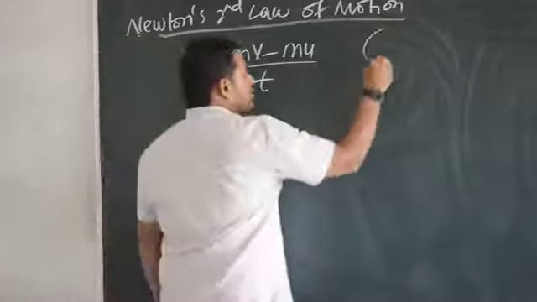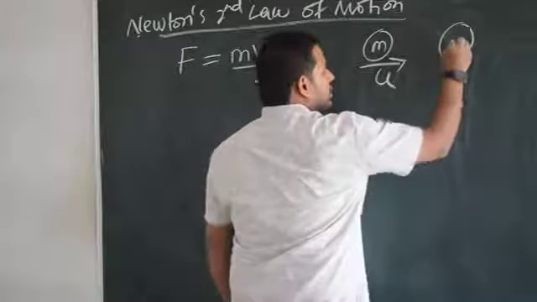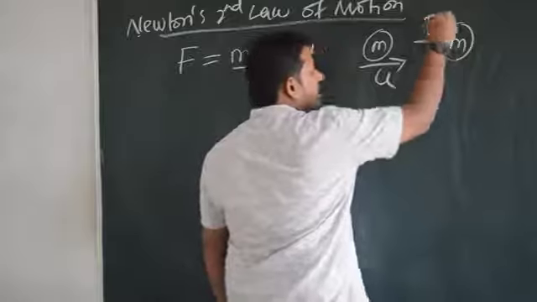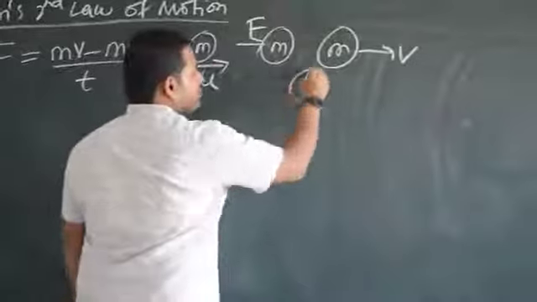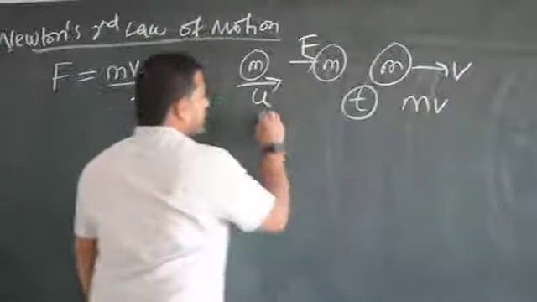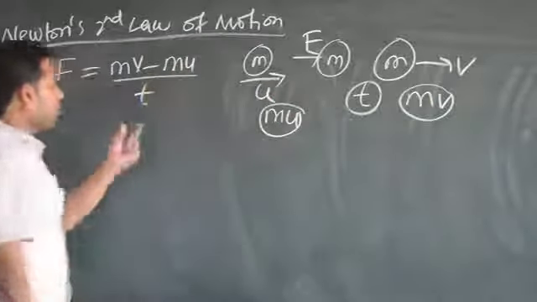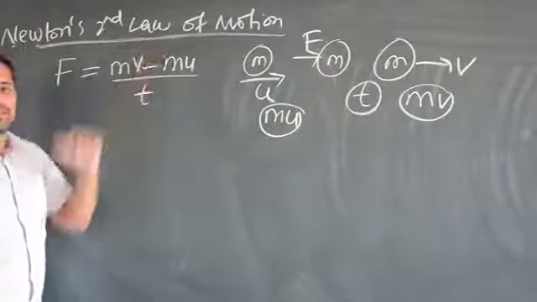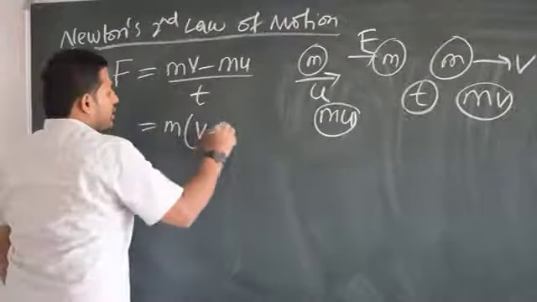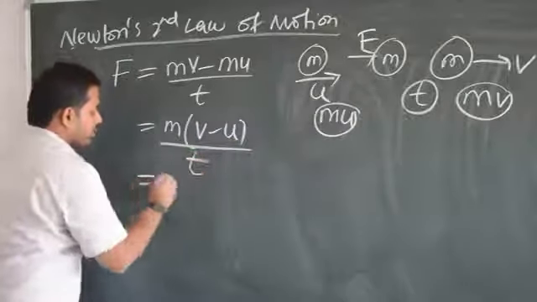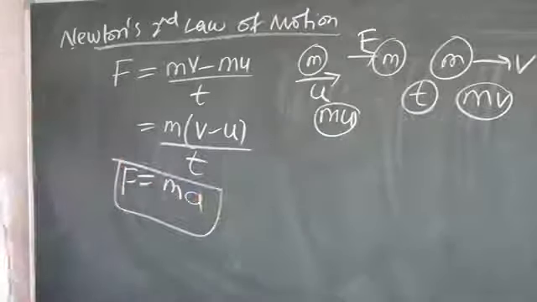What was that? There was a body of mass m. It was moving with velocity u. After some time t, I applied some force F, and after that it started to move with velocity v. Here the momentum is mv, here the momentum is mu: final momentum minus initial momentum divided by time taken. Rate of change of momentum. Change in momentum divided by time taken. So it becomes m bracket v minus u divided by t. So m into v minus u by t means a. So F is equal to ma. This is a very famous equation I told you.